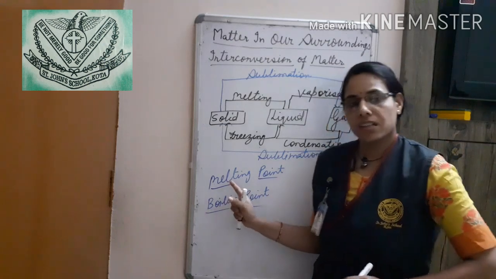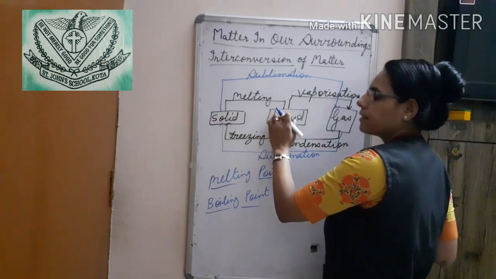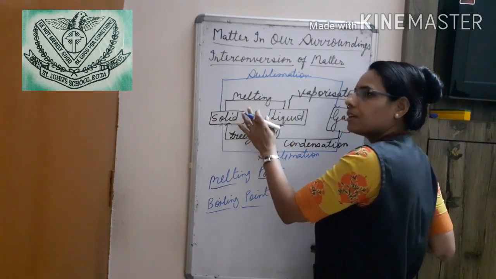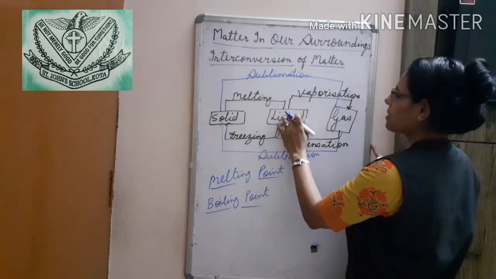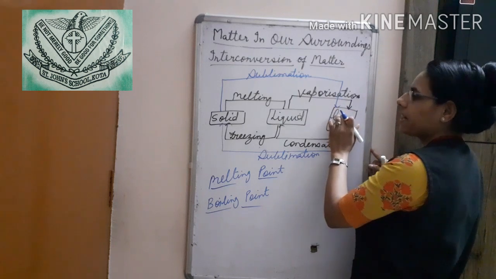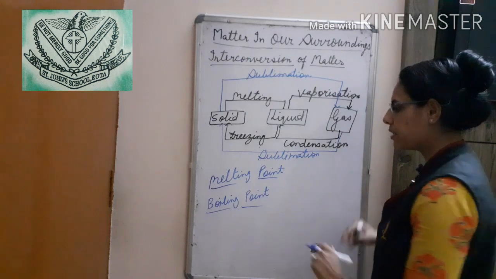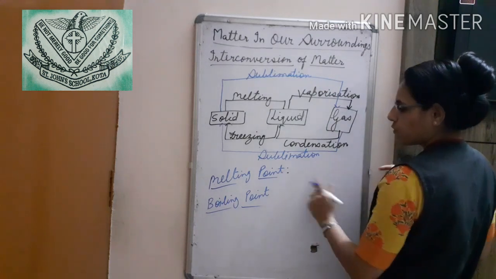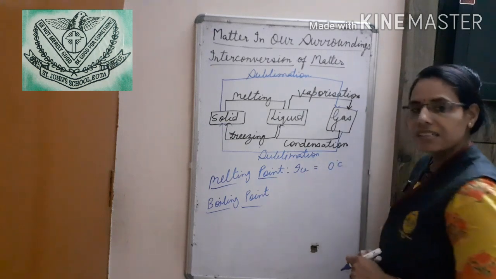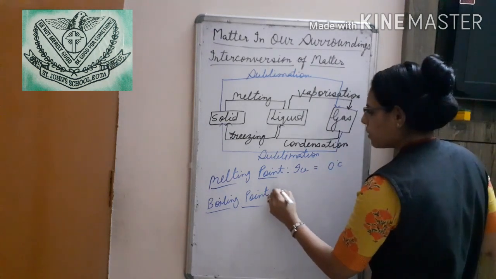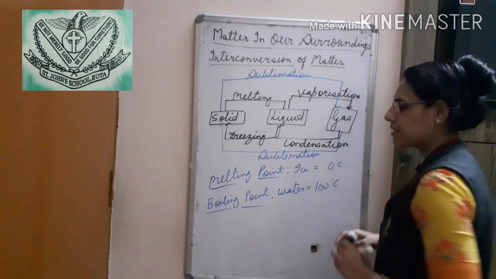Previously I told you the melting point: the point when a solid starts to melt at its atmospheric pressure is known as its melting point. Boiling point: when liquid starts to change into gas at its atmospheric pressure is known as its boiling point. So the melting point of ice is 0 degrees Celsius, and the boiling point of water is 100 degrees Celsius.